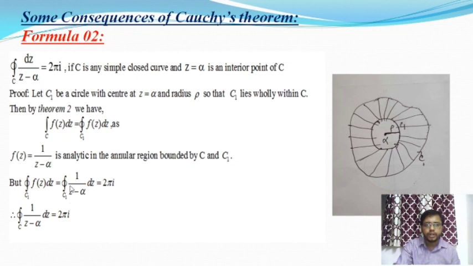Okay, and from the second theorem we have already seen that the integration over C of f(z) dz is equal to the integration over C1 of f(z) dz. So therefore the integration over C1, and C1 is the circle, of 1 by (z minus alpha) dz is equal to 2 pi I. Subsequently we will say the integration over C of 1 by (z minus alpha) dz is equal to 2 pi I. So hence the proof. Similarly we will talk about the third formula of Cauchy's consequences.